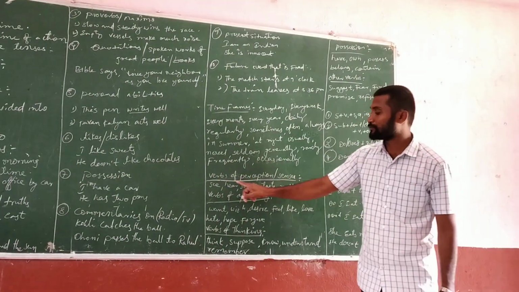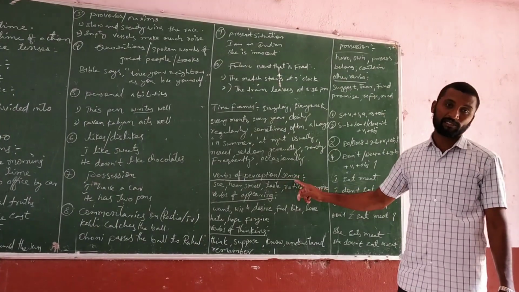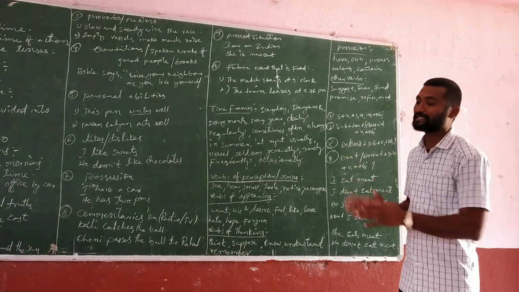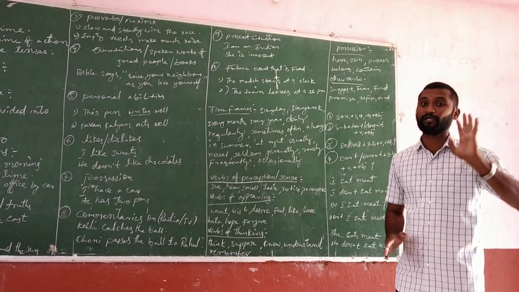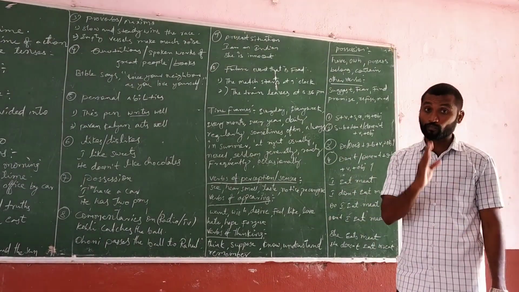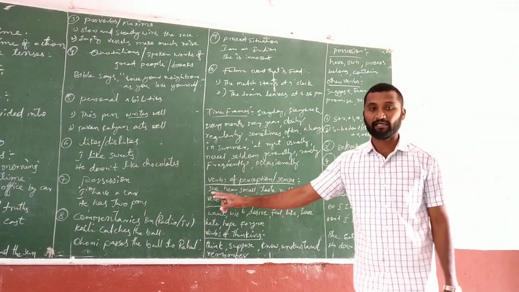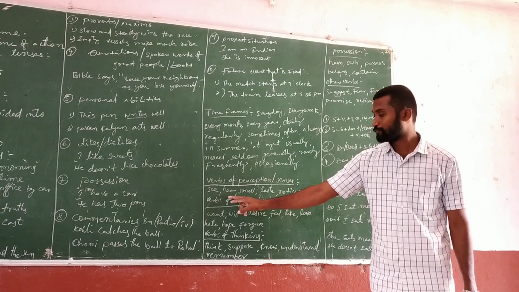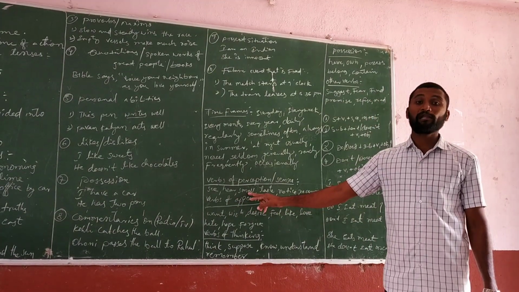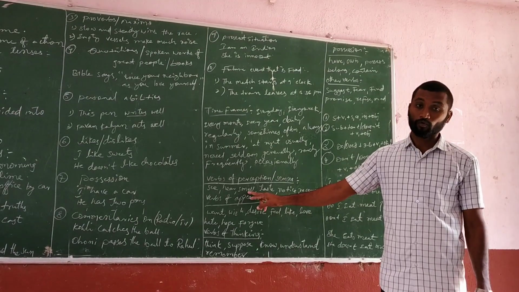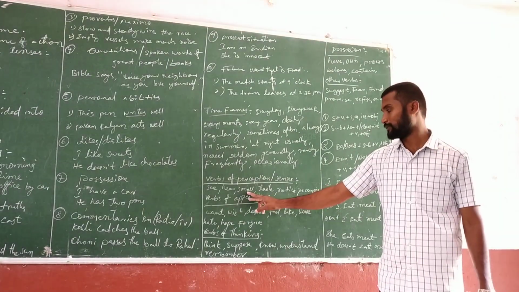First one is verbs of perception and senses. If you want to speak about senses, perception, don't use the present continuous tense. You must use only the simple present tense. See, hear, smell. I am smelling. Don't say like that. I smell. Only use the simple present tense.